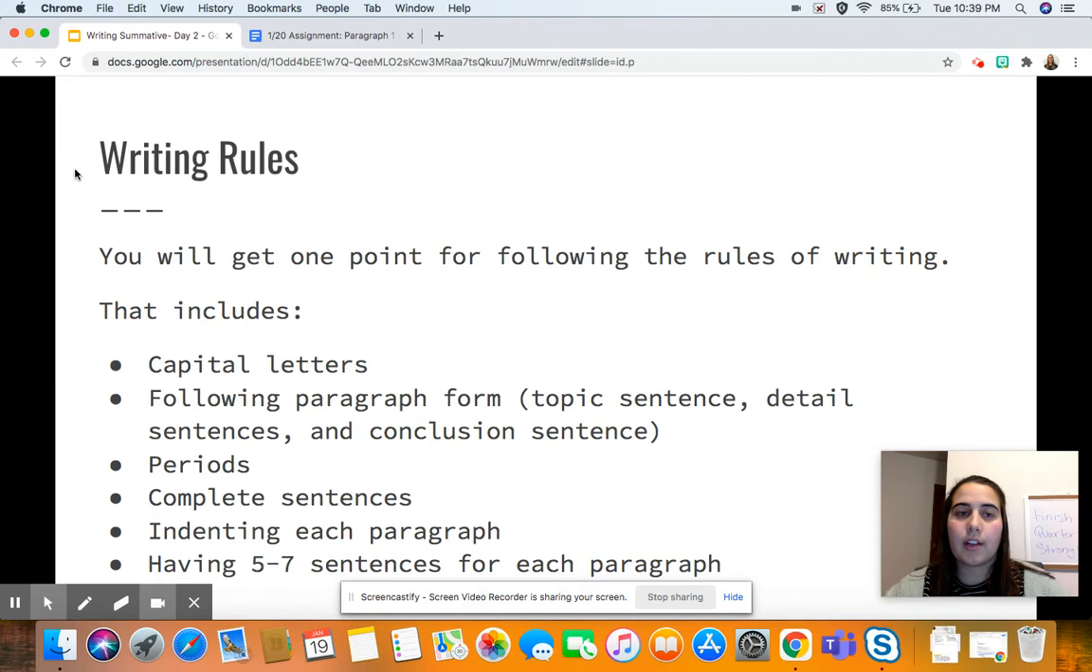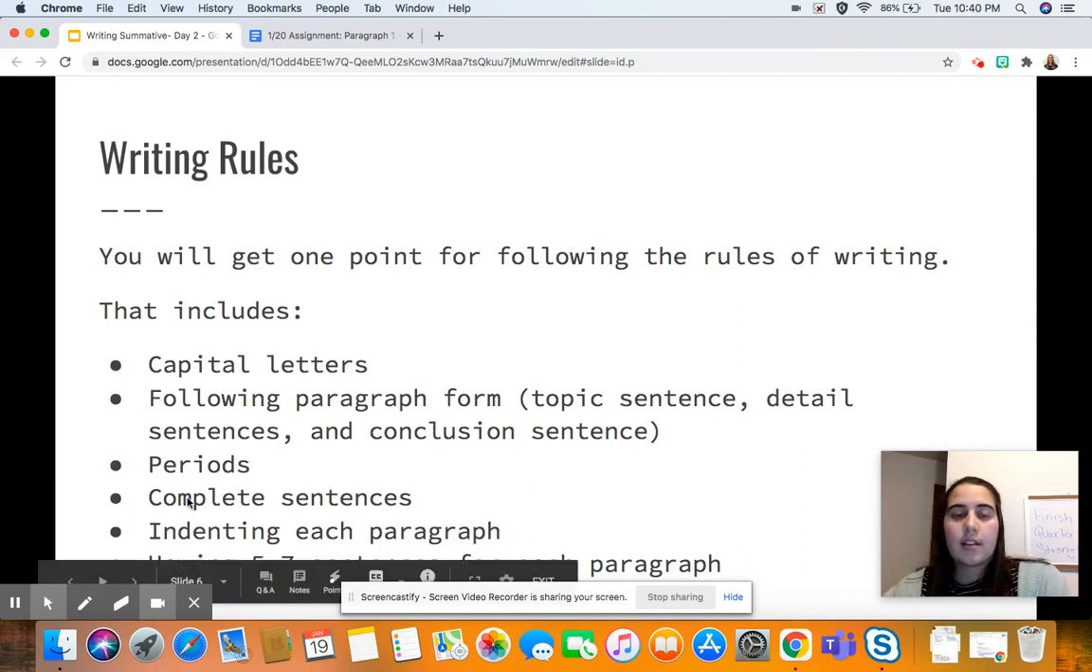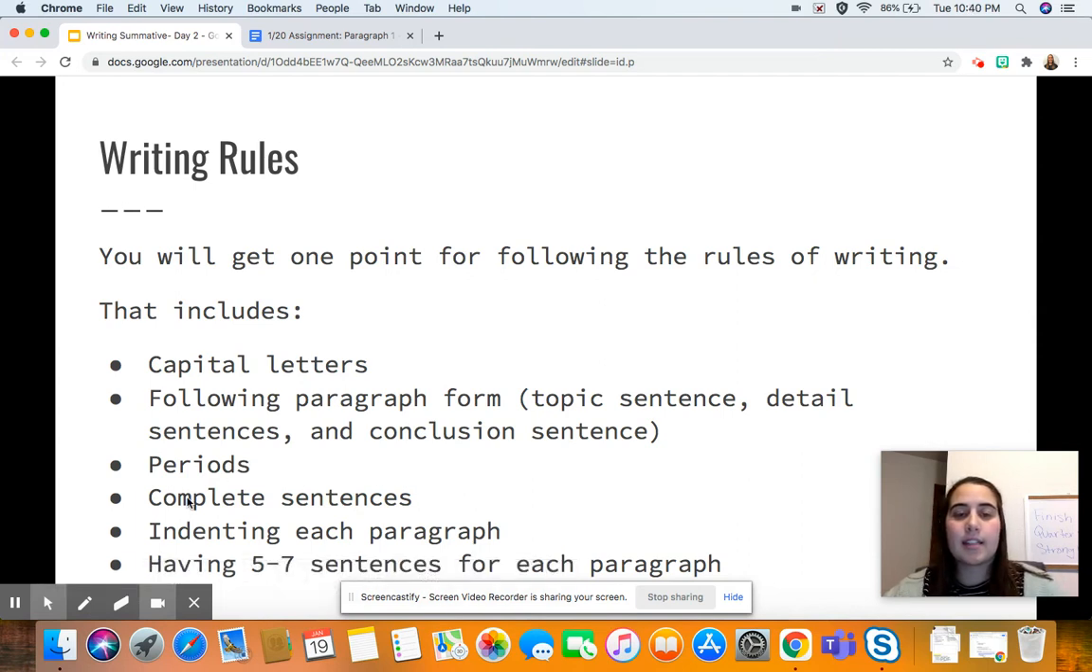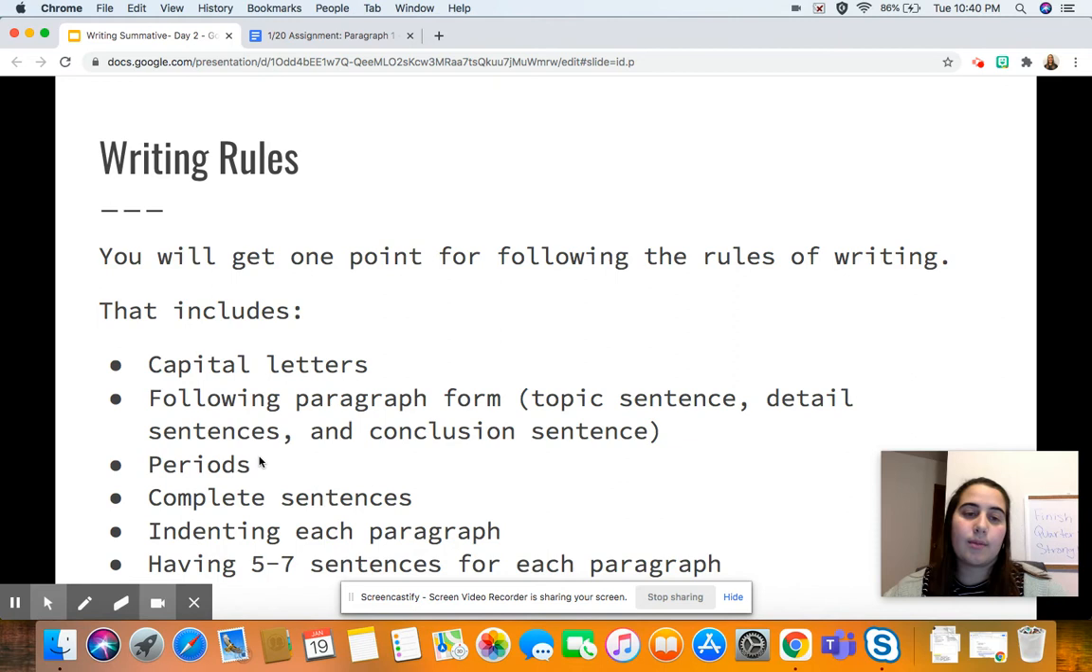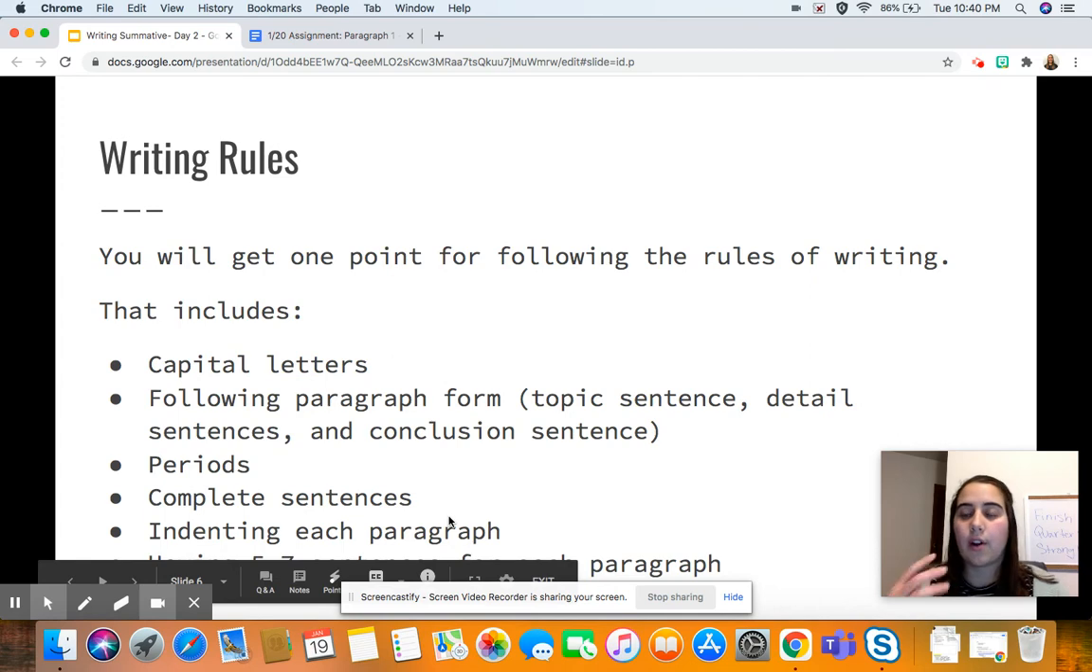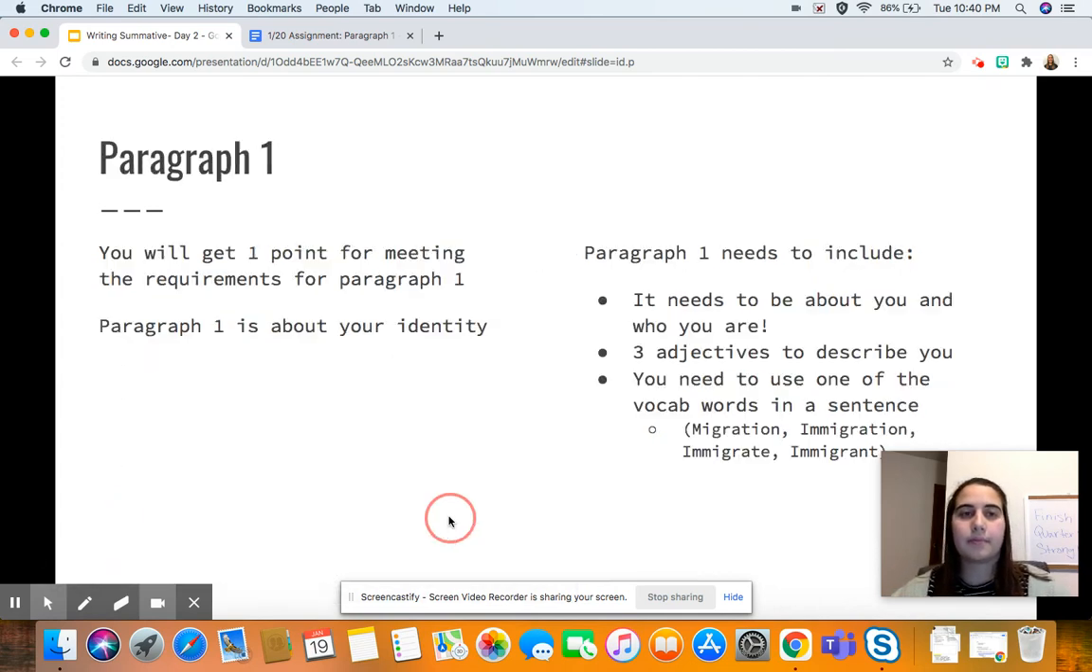One thing you're going to get graded on is following the writing rules. You can get up to 1 point for following the rules of writing. That means having capital letters, following paragraph form, like topic sentences, detail sentences, and a conclusion sentence for each paragraph, having periods at the end of your sentences, writing complete sentences, indenting each paragraph, and having 5 to 7 sentences for each paragraph. These are things you need to do for every sentence and every paragraph. Every sentence starts with a capital letter. Every sentence ends with a period. Every paragraph follows paragraph form. Every paragraph is indented, right? These are all things you need to keep doing as you're writing.